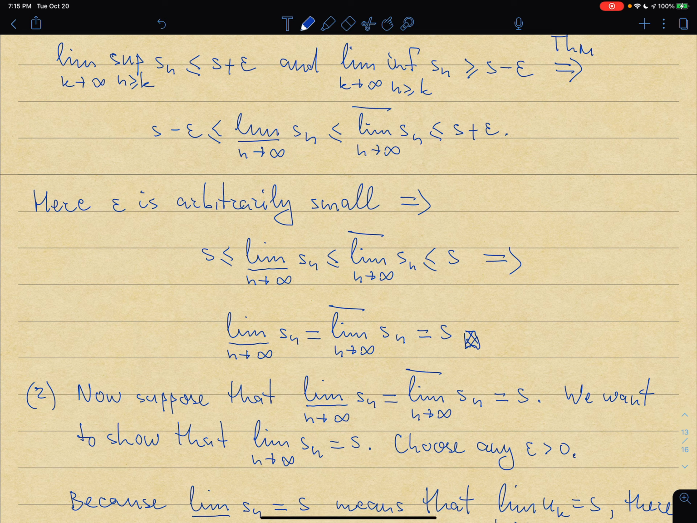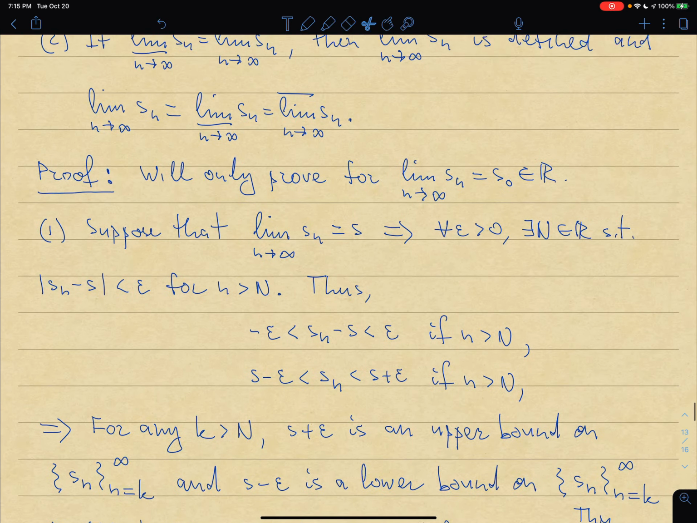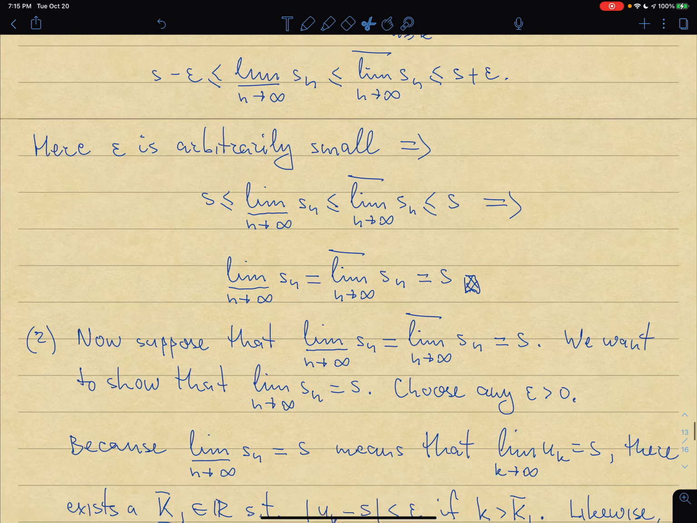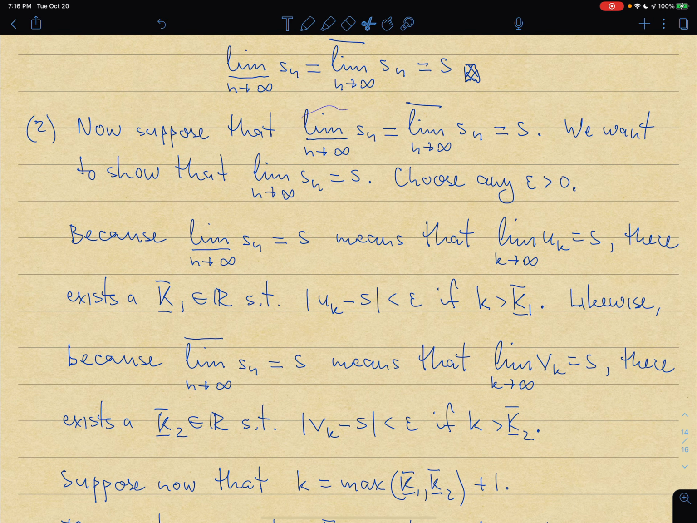Okay, so now we are proving the opposite statement. In the first statement, we assumed that the limit of s_n exists, and then we showed that lim sup is equal to lim inf. Now we're doing the opposite. So I'm going to assume that lim sup and lim inf are both equal to s. By the way, we showed last time that lim sup and lim inf, unlike the limit, always exist. No matter which sequence you take, you should always be able to find lim sup, and you should always be able to find lim inf. So let's say both are equal to s.